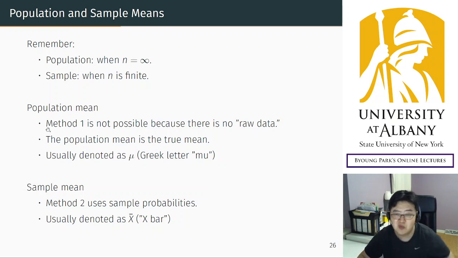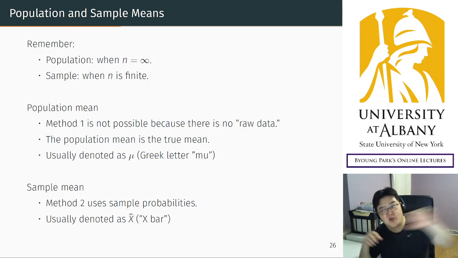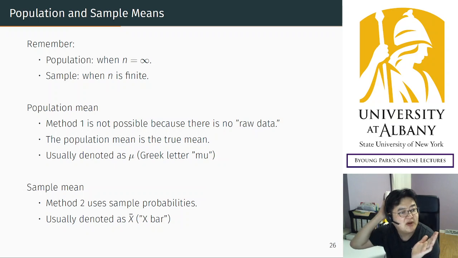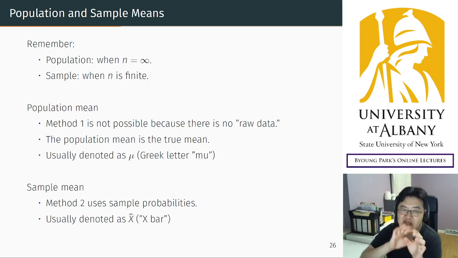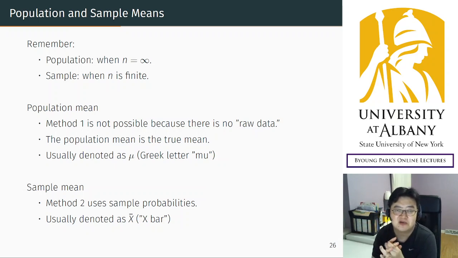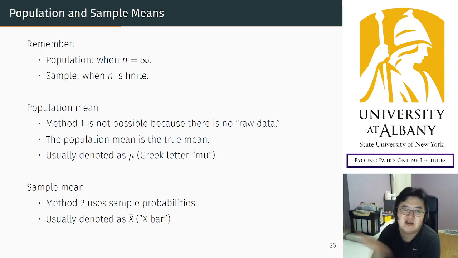However, method 1, raw data, does not exist in this case. There must be an infinite number of outcomes, which is not possible to add. You cannot add an infinite number of numbers, and you cannot divide by infinity. So method 1 does not work in this case. Anyhow, the population mean is a purely theoretical, hypothetical object, and we usually denote it as mu. It's a Greek letter called mu.